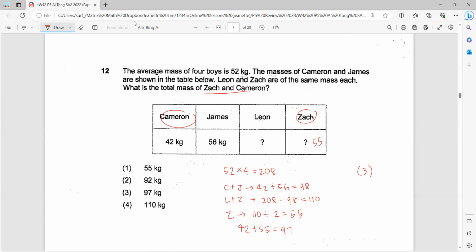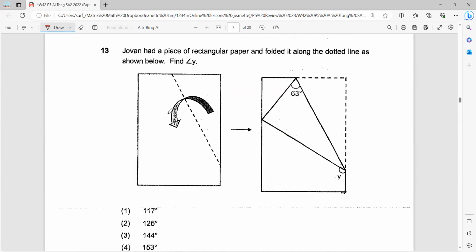Next question, 13. Jovan had a piece of rectangular paper and folded it along the dotted line as shown below. We are supposed to find angle Y. So if you are folding a part of the paper, the angle that is folded here and the one unfolded will be equal.